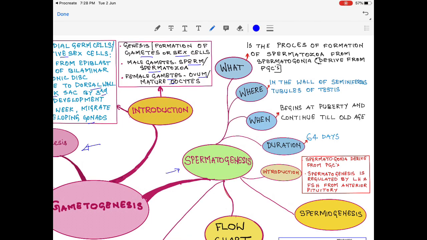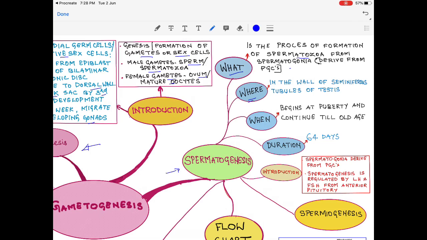Now what is spermatogenesis? It's the process by which the spermatogonia are transformed to spermatozoa. So it's a process of formation of spermatozoa from spermatogonia. Spermatogonia derive from primordial germ cells. Where is it happening?